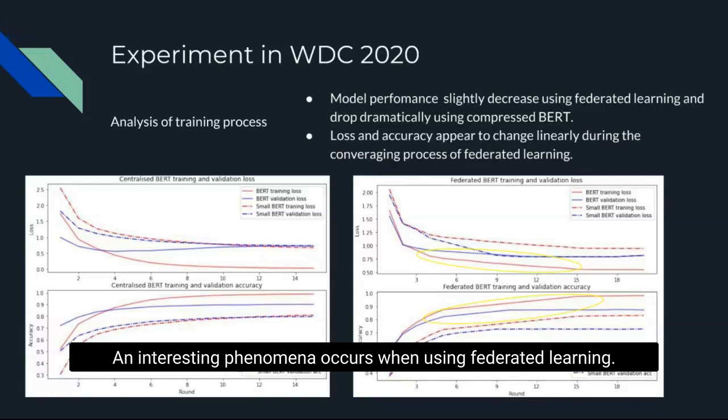An interesting phenomenon occurs when using federated learning. The loss and accuracies are subjected to a slight linear variation. It may be caused by the weights transferring process in federated learning, since the server needs to synchronize with the clients' weights when converging.